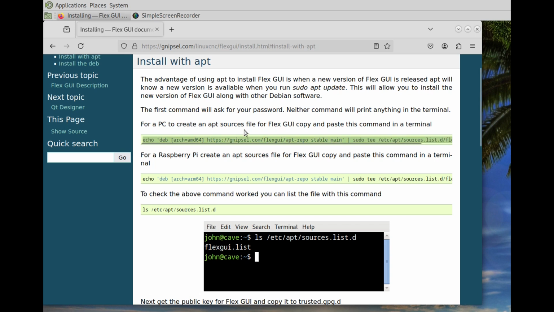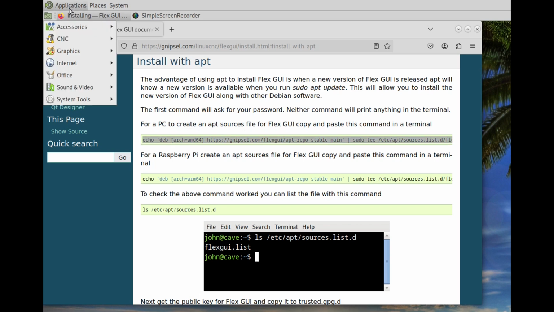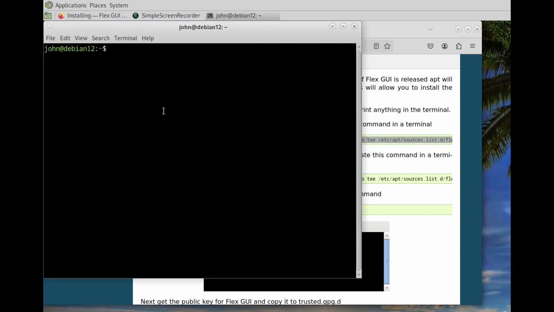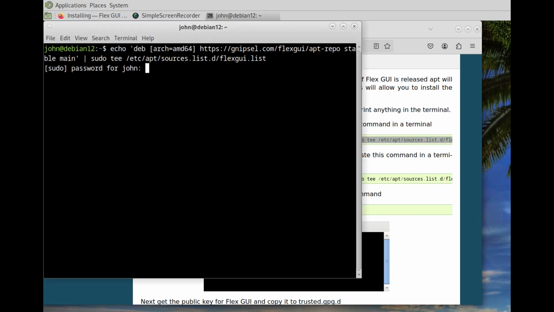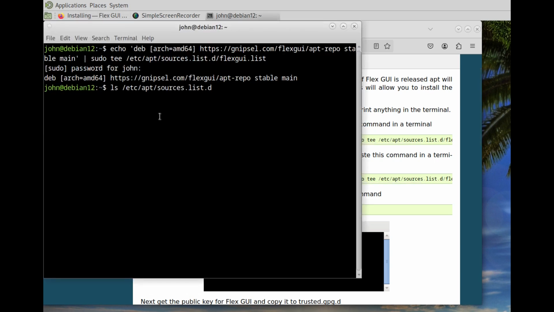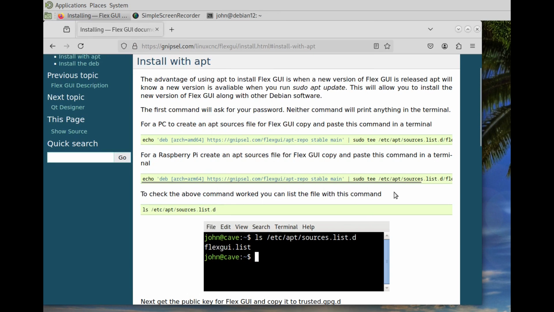So first thing we do is we'll copy the deb to sources.list with this command. It's going to ask for my password. Okay, now we can check that the command worked properly by pasting this in the terminal. And there it is, flexgui.list.